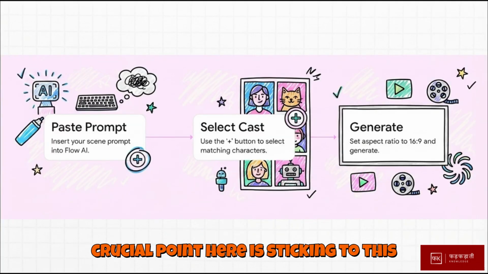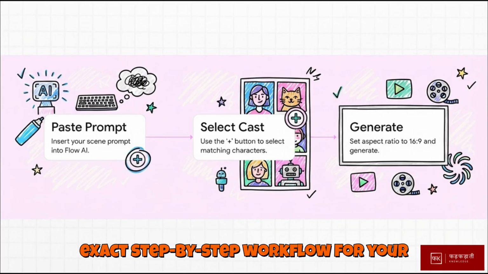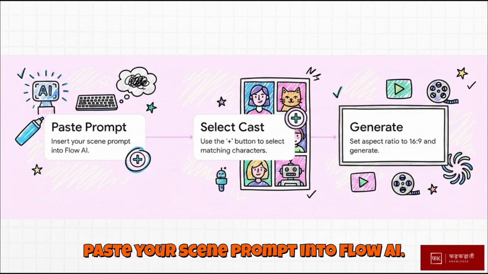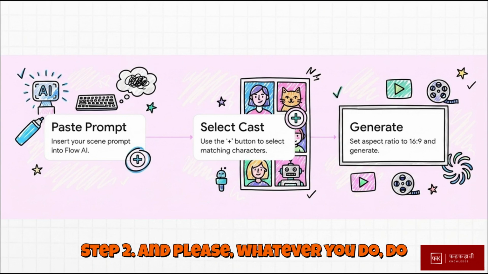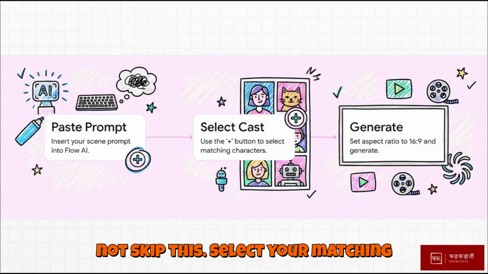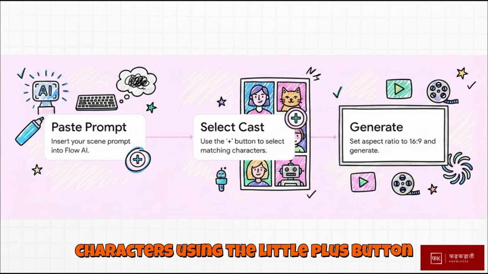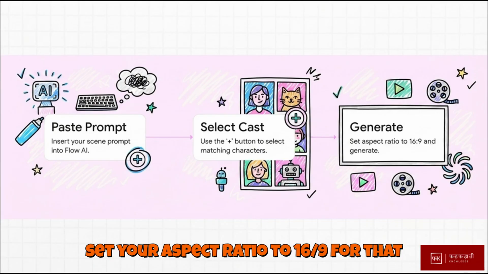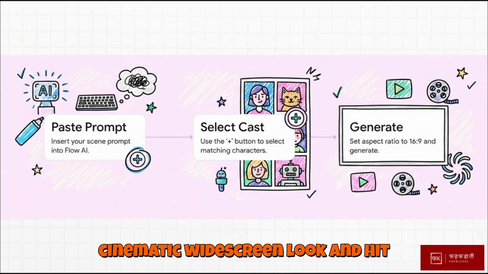So the crucial point here is sticking to this exact step-by-step workflow for your initial image generation. Step 1, you paste your scene prompt into Flow AI. Step 2, and please, whatever you do, do not skip this. Select your matching characters using the little plus button on the interface. Finally, step 3, set your aspect ratio to 16:9 for that cinematic widescreen look, and hit generate.